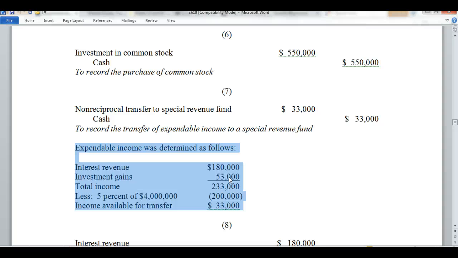So we see here in number 7 that we are transferring what's considered a non-reciprocal transfer. There's no exchange here. It's just transferring over to the special revenues fund so we can record how those monies are being utilized. Non-reciprocal transfer to a special revenues fund of $33,000 and a credit of cash of $33,000. This records our transfer of expendable income. Again, we're dealing with the transactions that are happening in the permanent fund.